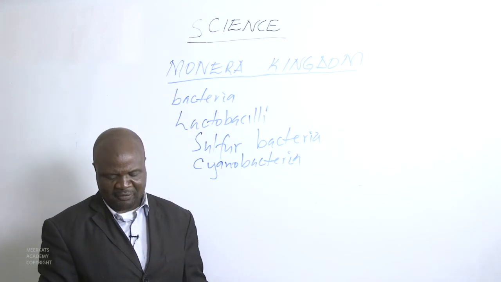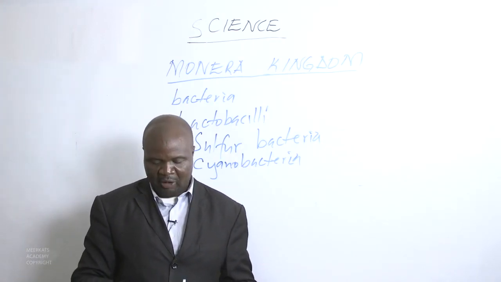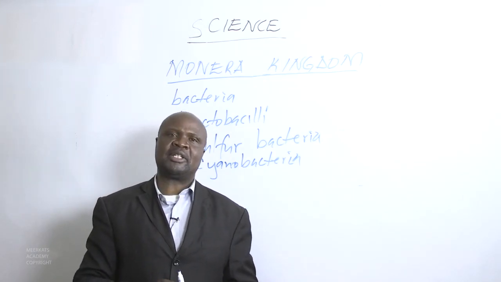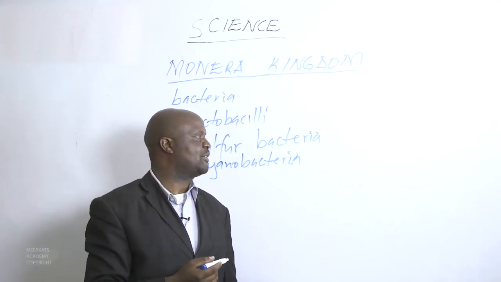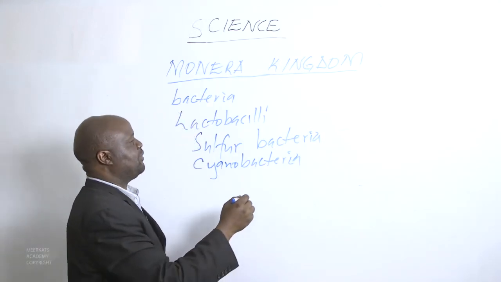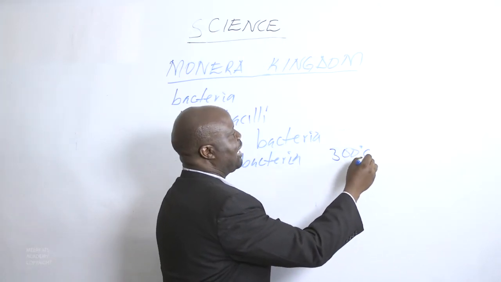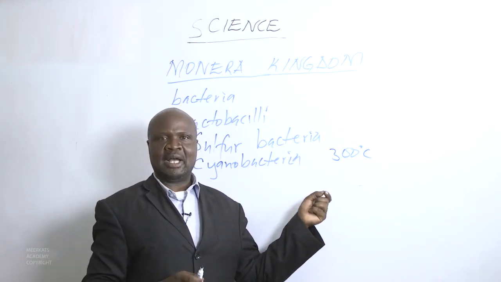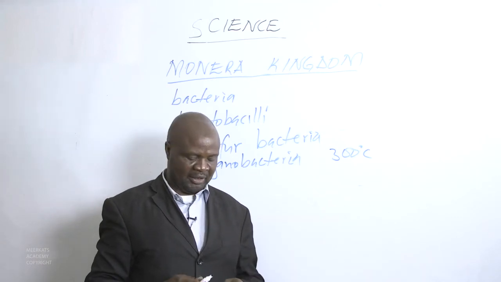Bacteria live in many different places, ranging from temperatures that are very low to temperatures that are very high. We have been told of hot springs that are very hot, up to 300 degrees centigrade, and you will find some bacteria still existing in such high temperatures.